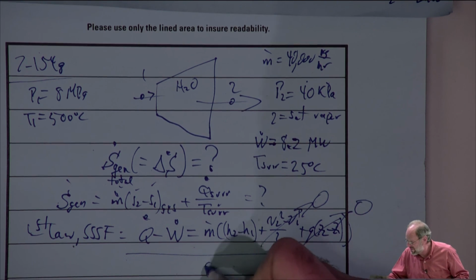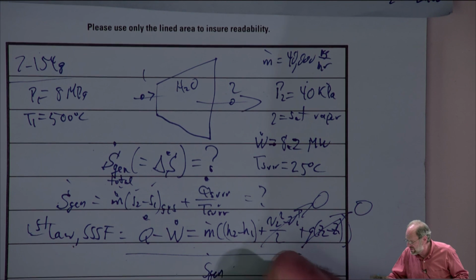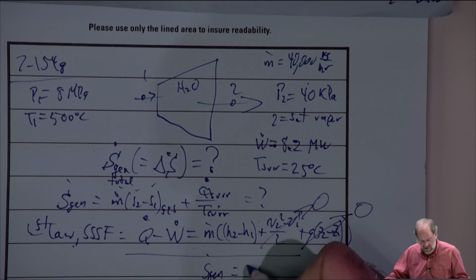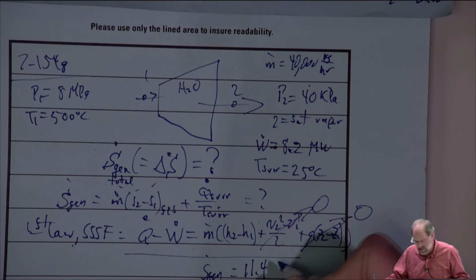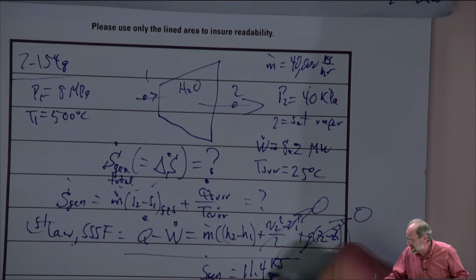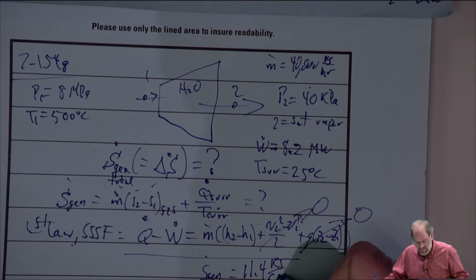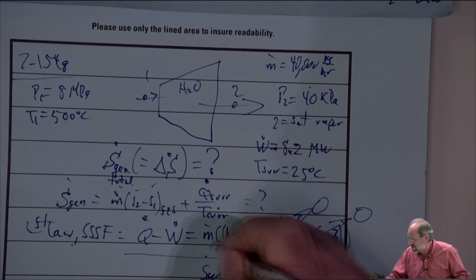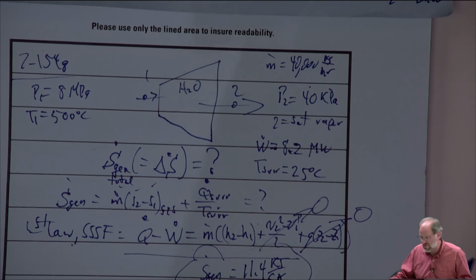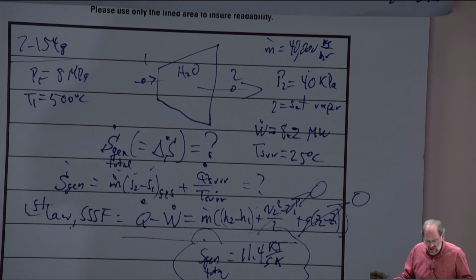You will find, for those of you that want to figure this out at home, the total rate of entropy generation will be 11.4 kilojoules per second per Kelvin. So if you want to aim for that for your final answer, you're welcome to do so. But I will complete this problem next time, but I'm all out of time.